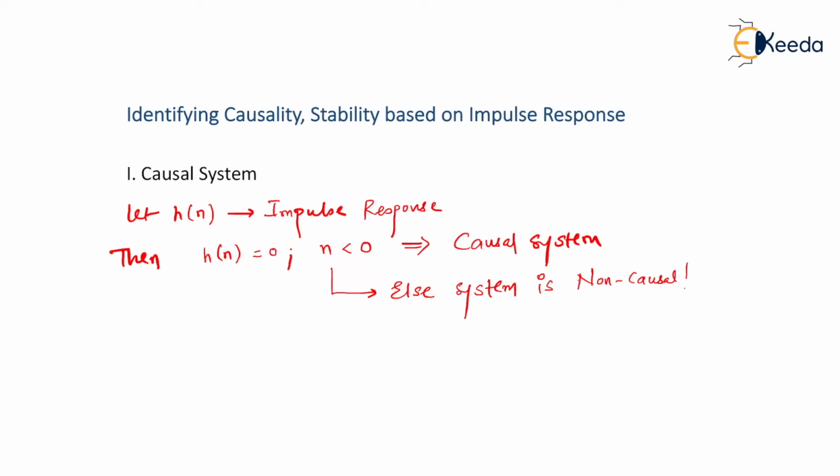Only if I prove it will you get convinced of this theory. So let us prove how, if h of n equals 0 for n less than 0, the system becomes causal, otherwise it is non-causal. First of all, we know the relation between x of n, y of n and h of n.